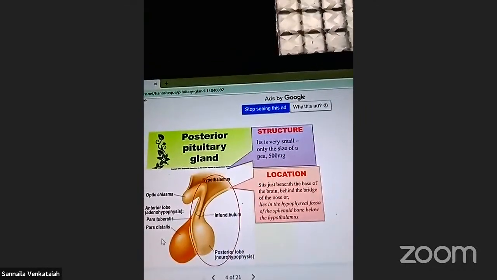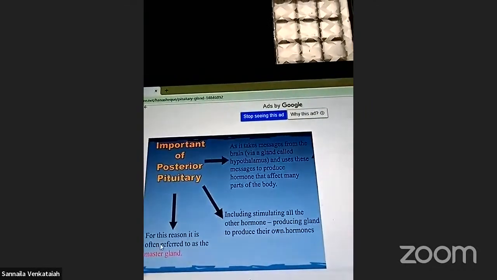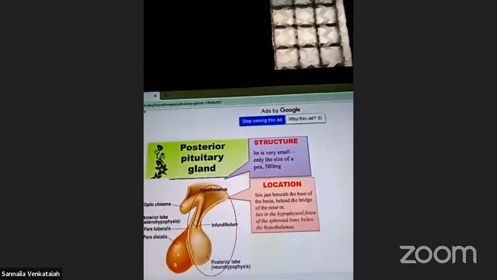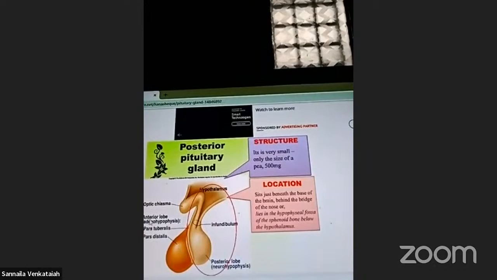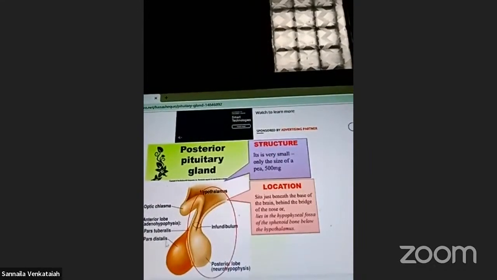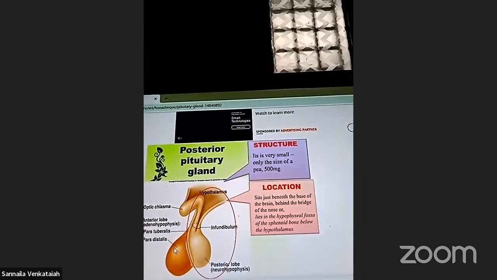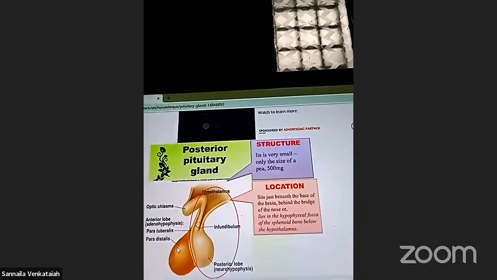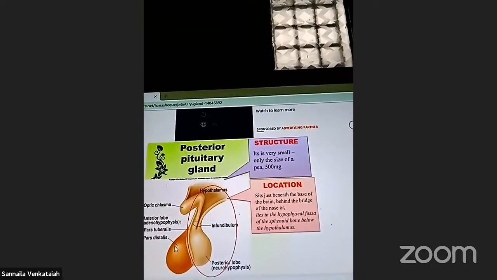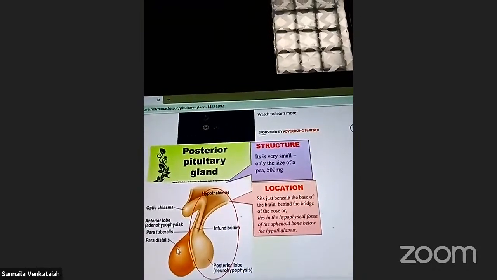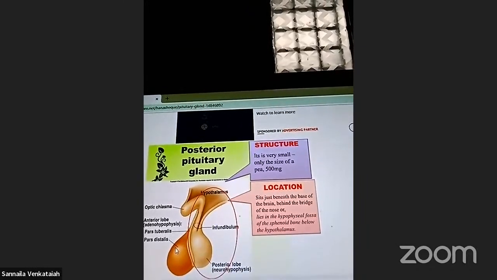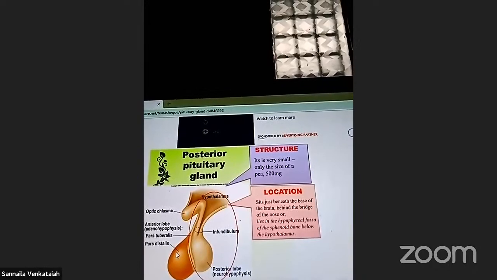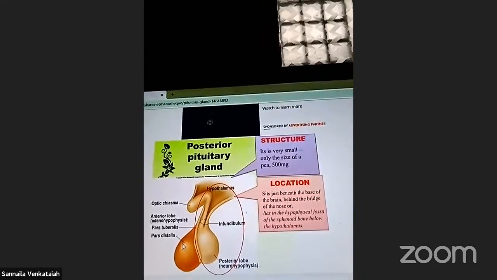Okay, right? These glands release hormones. Which hormones? Now we discuss the posterior lobe and the adrenohypophysis. The adrenohypophysis, the anterior lobe, releases hormones. Which hormones? FSH, follicle stimulating hormone, LH, luteinizing hormone, MSH, melanocyte stimulating hormone, prolactin hormone. And GH, growth hormone or somatotrophic hormone, right? These hormones are there.